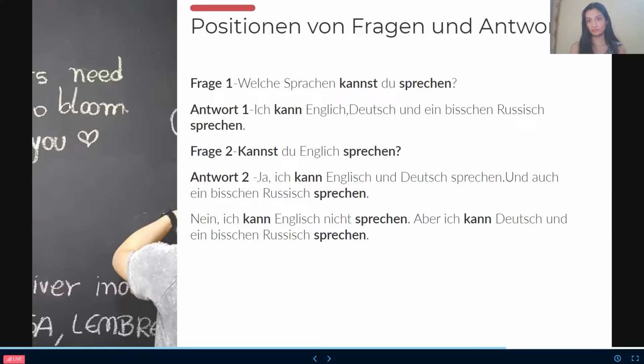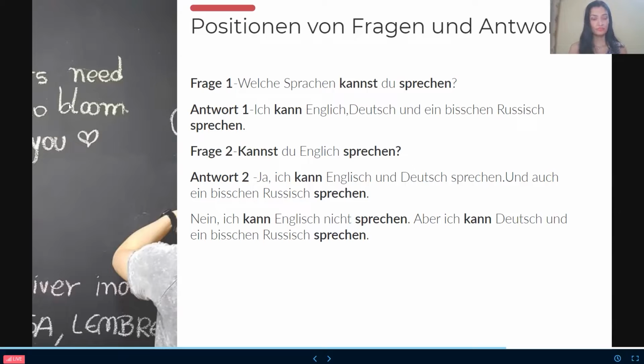Again, a quick takeover here. So, people, in the W question, you can see the modal verb will be conjugated. It will be in the second position and the second verb will be in the last, in infinitive. In the answer, the modal verb will be conjugated in the second position and the infinitive will be last, which means the complete form of the second verb, okay?